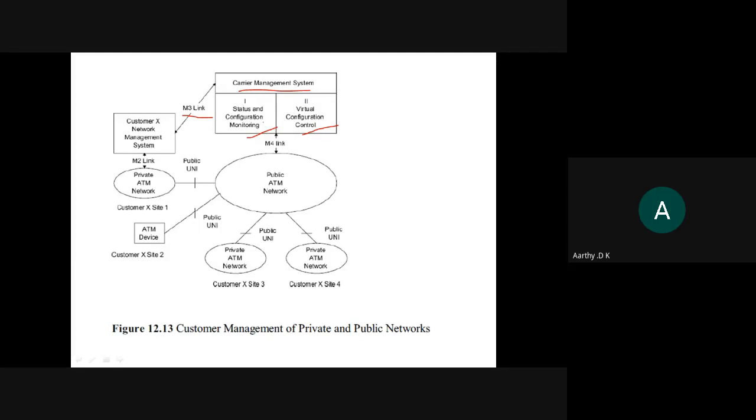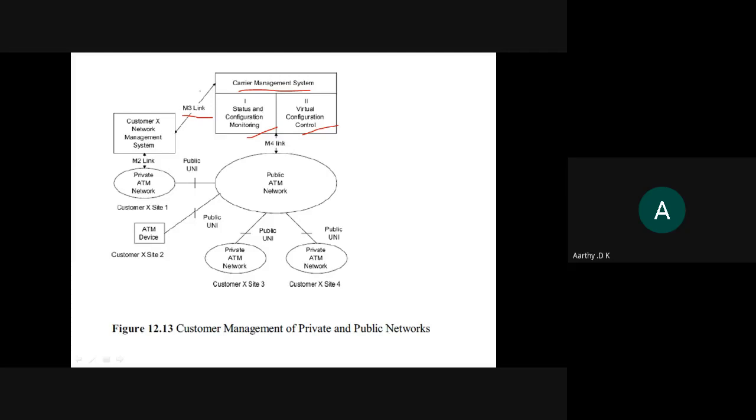I am using my mobile as an interface to view what recharge packs I have. Whenever you use your mobile app or some kind of calling code like star 121 hash, that connects you with the customer care or gives you the response as a message. So likewise, M3 is an interface.